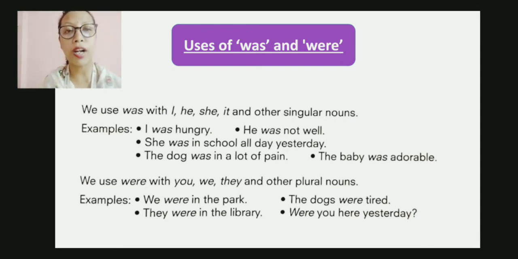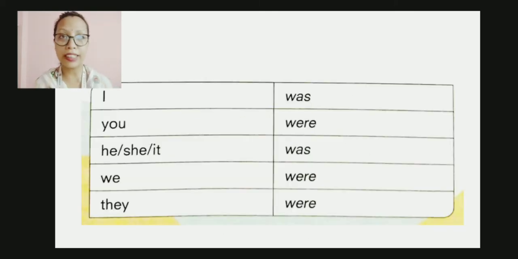Now the next part, we use were with you, we, they and other plural nouns. Now you is an exceptional case where we are going to use were. So we were in the park, the dogs were tired, they were in the library, were you here yesterday? So we, they, dogs, these are all plural numbers, okay? And you is an exceptional case, that is why the were is used here.